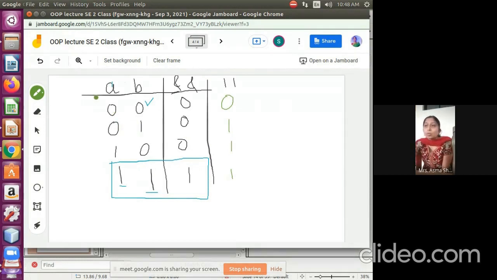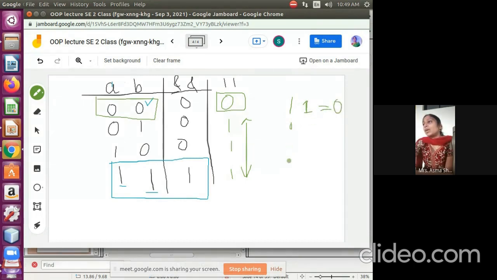When both are zeros, then only we are getting 0. In all the other conditions, we are getting 1. So what we understand, if any one of the conditions is true, we are getting true. That is OR. And NOT is like, if I'm giving 1 to NOT, it will return 0. It changes the value. Similarly, if it is 0, it will change to 1.